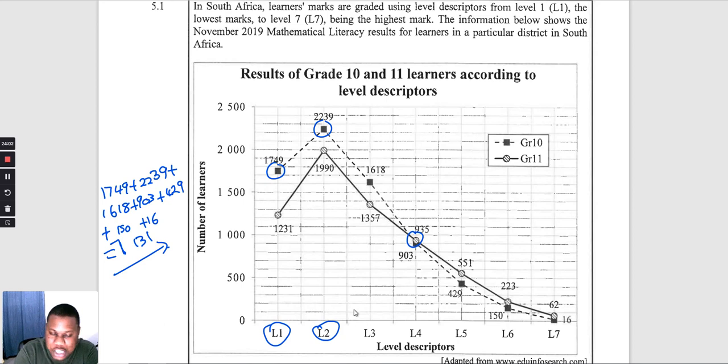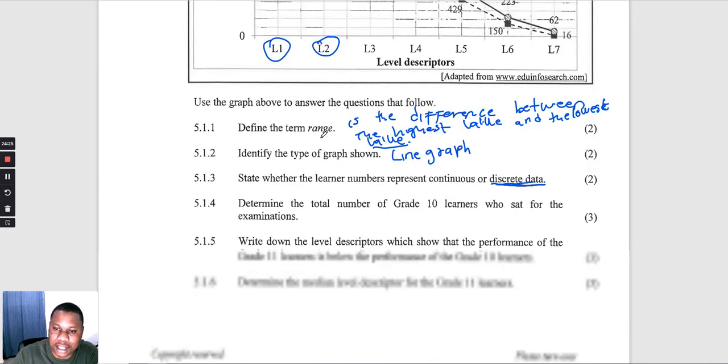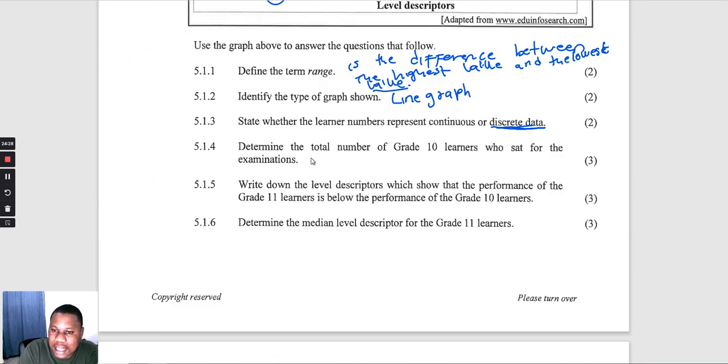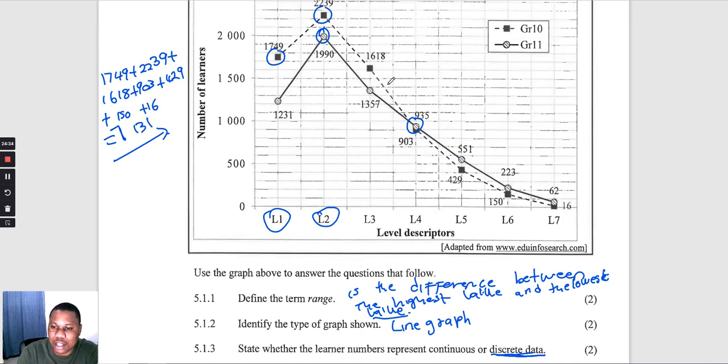It shows that on this level our grade 10s are above the grade 11s. At level number 2 the performance of the grade 10 is above the performance of the grade 11, in other words the performance of the grade 11 is below the performance of the grade 10. So the level that they want here is level 2, or someone can say level 3. Also level 3 shows that the performance of the grade 11 is below the performance of grade 10.